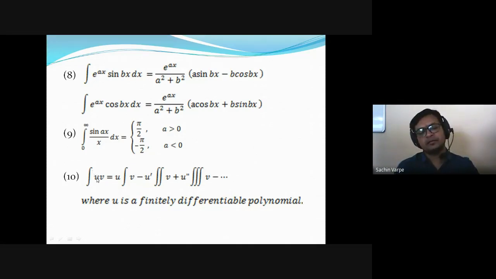Here, this is called the Leibniz rule of differentiation, or generalized integration by parts. The generalization of integration by parts is: integration of uv is equal to u into the integration of v, minus u dash, that is the derivative of u, into the double integration of v, plus and so on, right? Where dashes represent the derivative, right? And the selection of u and v is by the LIATE or ILATE rule of integration, right?